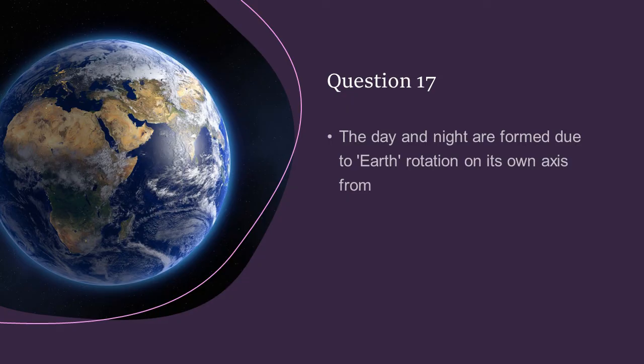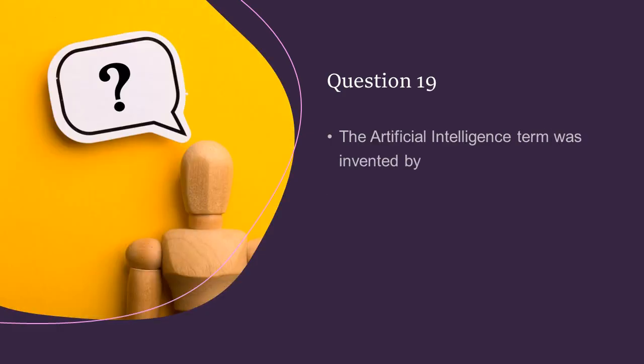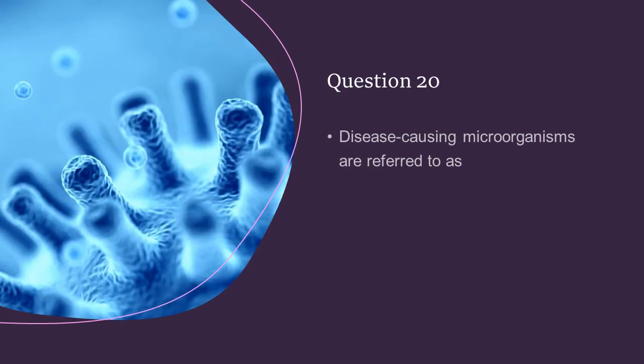The day and night are formed due to Earth rotation on its own axis from west to east. The chemical formula for methane gas is CH4. The artificial intelligence term was invented by John McCarthy. Disease causing microorganisms are referred to as pathogens.